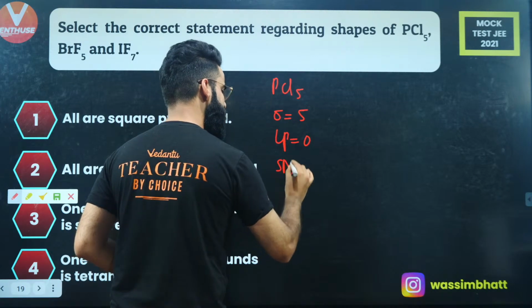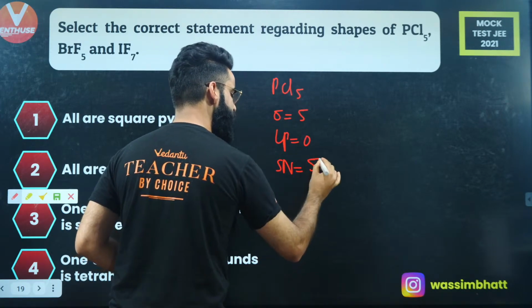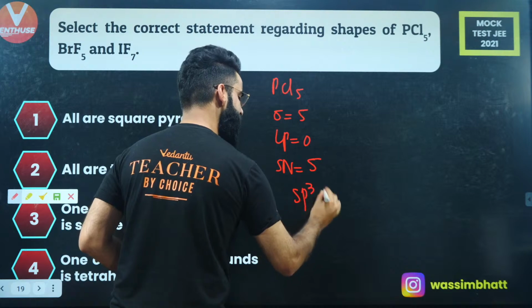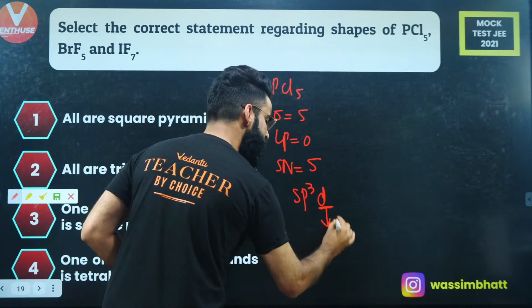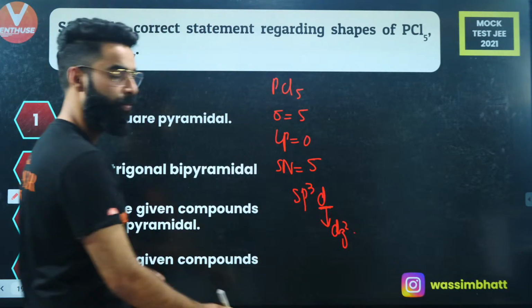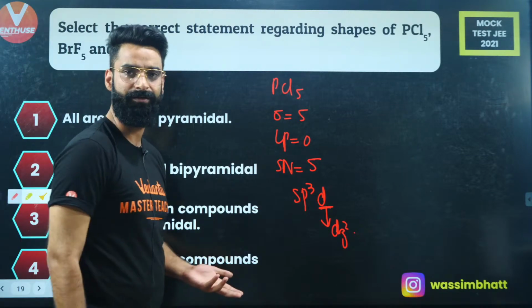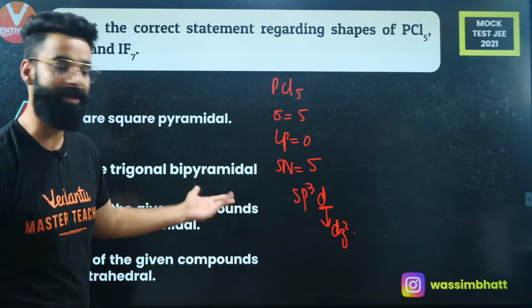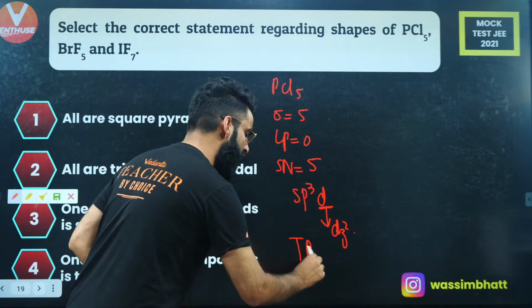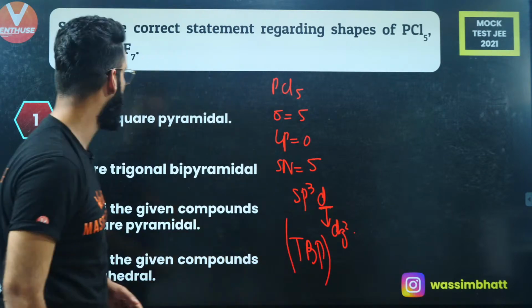What is the steric number? Steric number is sigma plus lone pair. That's 5. What is the hybridization? That's sp3d. Which d orbital is involved in the hybridization? It is dz square. Now what is the geometry? Geometry is simply going to be trigonal bipyramidal. Yes, it is the trigonal bipyramidal geometry. PCl5, it's a very common molecule, right?